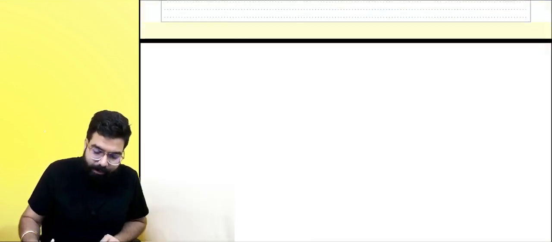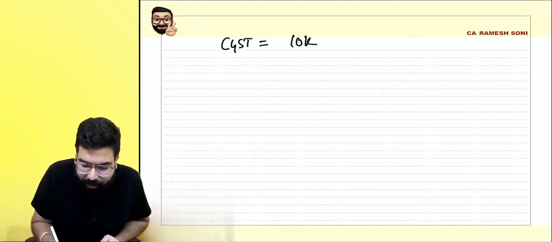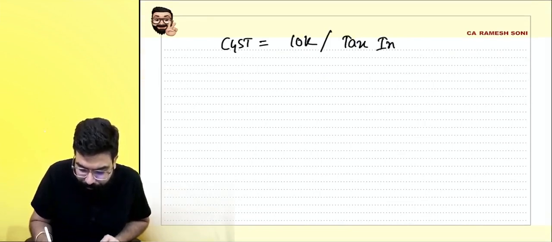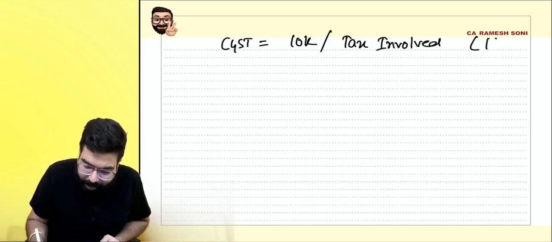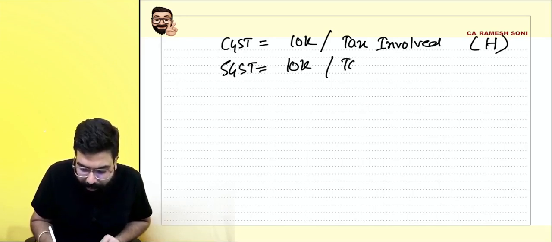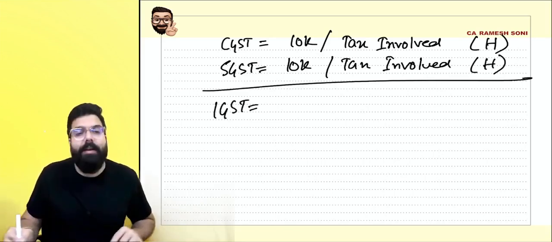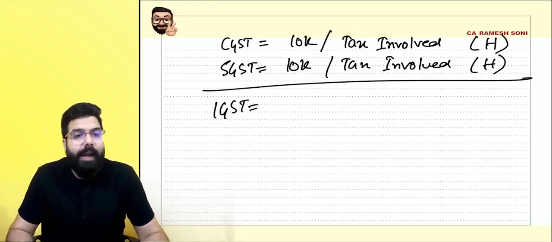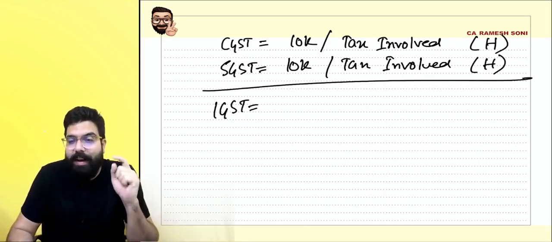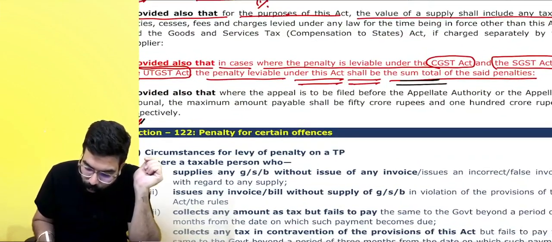The same thing under the SGST Act will be 10,000 or tax involved, whichever is higher. Now, if I ask you how much penalty will be levied under the IGST Act, it shall be the sum total. They have cleanly mentioned it over here: it shall be the sum total of the penalties.